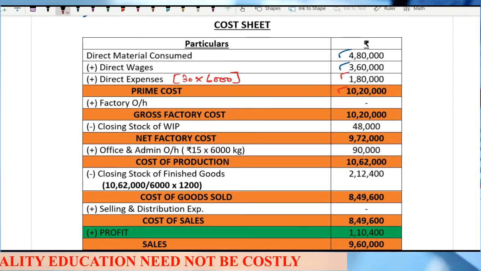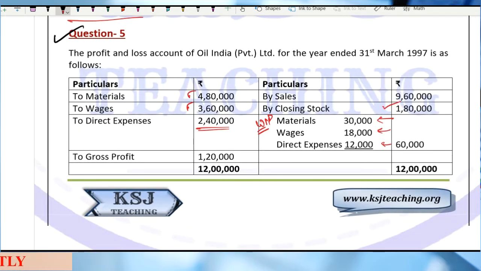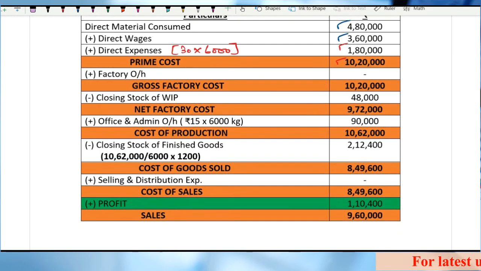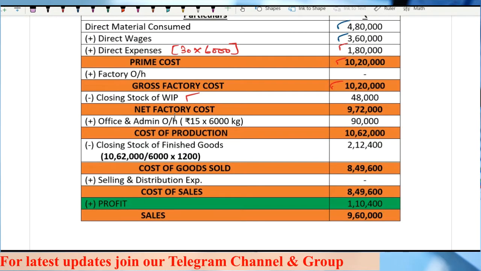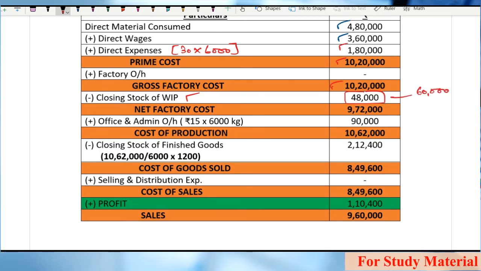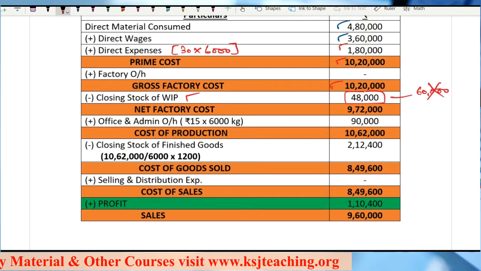So prime cost, factory overheads, no factory overheads, great sir. Yes, no factory overheads in this question. Wow, great. So gross factory cost will remain the same, less closing stock of WIP. Sir, WIP is given to you. Yes sir, WIP is given as 60,000. Sir, why have you subtracted 48,000? Sir, you have taken it wrong. It should be 60,000 sir, then why are you taking it as 48,000? Tell me. Why are you taking it as 48,000?